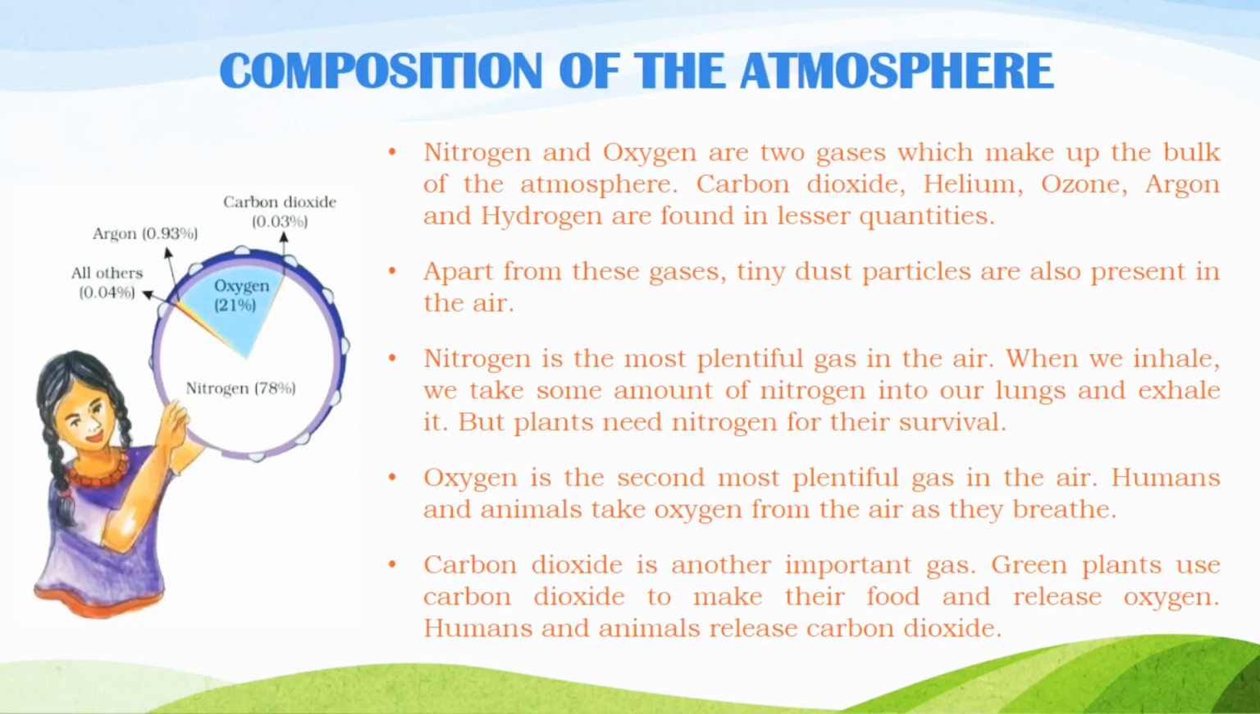First heading is composition of atmosphere. Now we all know what is atmosphere. Here you can see one pie chart. Nitrogen and oxygen are the two gases which make up the bulk of the atmosphere. From this pie chart you can see that nitrogen is 78% and oxygen is 21%.